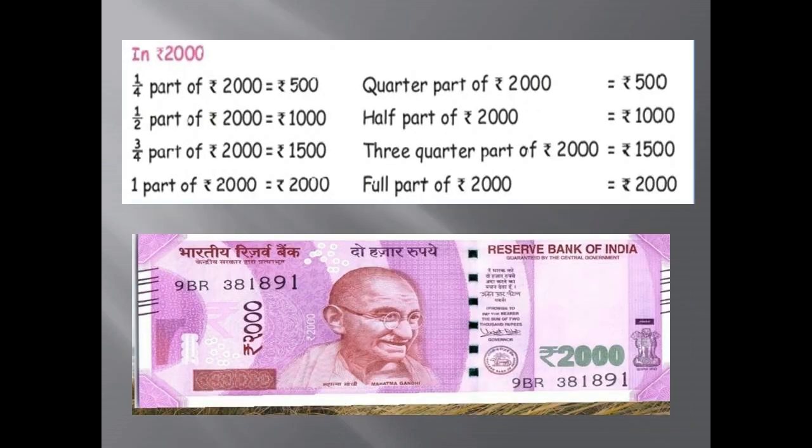Let us see for 2000 rupees, the same as we have seen for rupees 100. That is quarter part of rupees 2000 is rupees 500. Half part of rupees 2000 is 1000 rupees. 3 quarter part of rupees 2000 is rupees 1500. Full part of rupees 2000 is rupees 2000. We have to calculate by 500: 500, 1000, 1500, 2000.